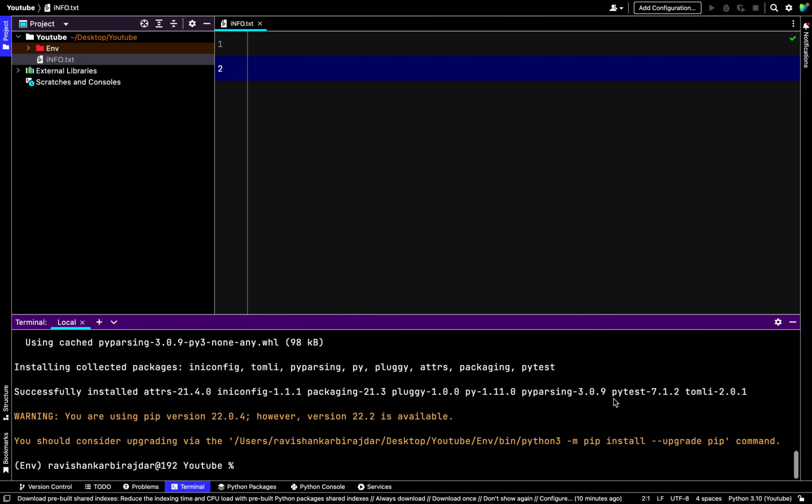Now let's get going. Before starting, we need a Python file. Running Pytest without mentioning a file name will run all files.